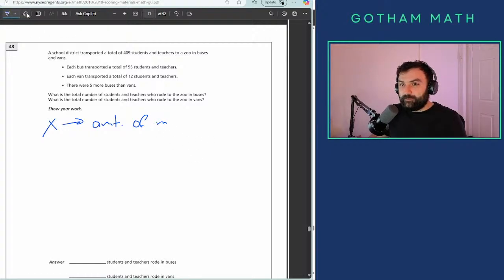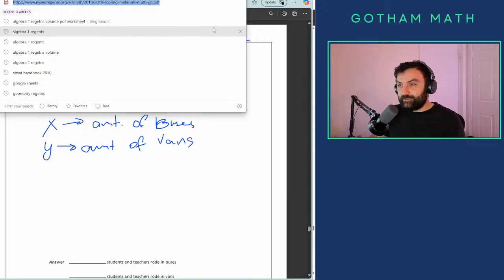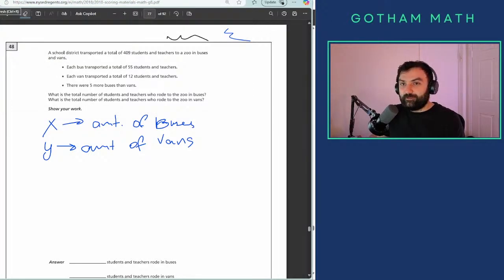And I don't know why it's not erasing. Interesting. And y will be the amount of vans. Hold on, let me see. Is it real? Oh, really? Do you see that? My tool decided that it's not going to erase anymore. Okay, let me reload it real quick.